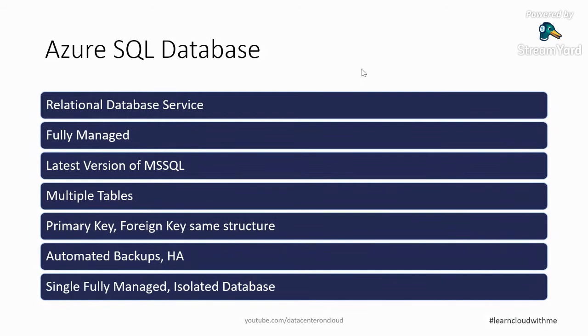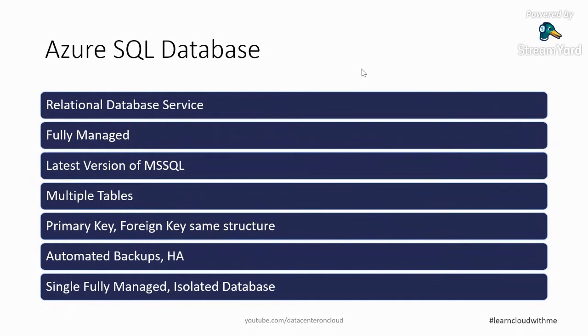Microsoft is trying to cover and provide all those features as soon as possible, but it is not the same as what you get at the infrastructure level, because there you get operating system level access and you can tweak a couple of things from your side. But here Microsoft is giving you the full out-of-the-box package to utilize, and a few things are not in our control; that is fully controlled by Microsoft.